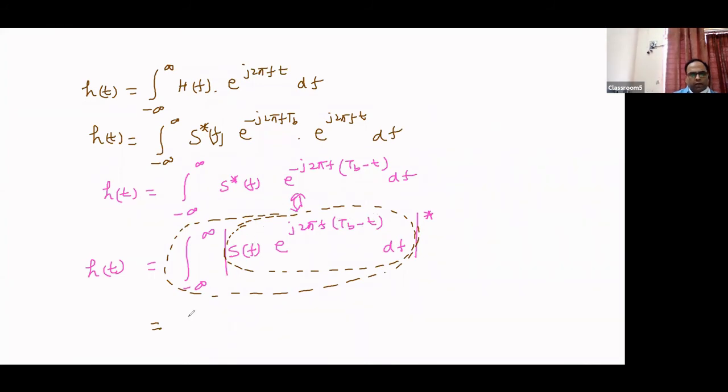So we can write it as s(t b minus t), conjugate, right? This can be the time domain signal s(t), because it is the inverse Fourier transform, and this signal has the shifting property e to the power j 2 pi f (t b minus t). The time has been shifted by t b minus t. That is the signal written here. So we can represent it as s conjugate(t b minus t), which is equal to h(t), right? Which is equal to h(t).